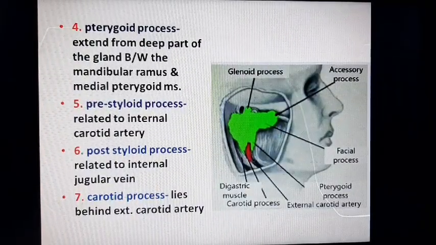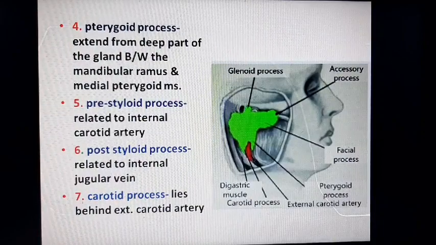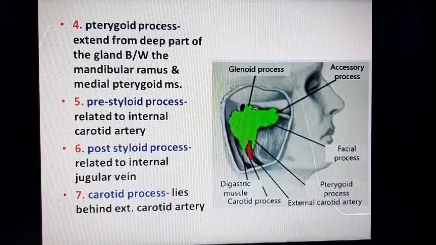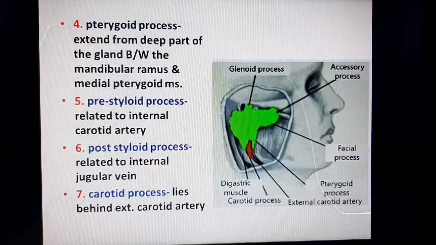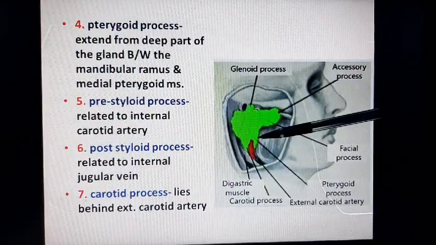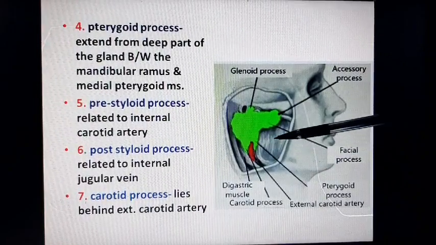Next is pterygoid process. It extends from deep part of the gland between mandibular ramus and medial pterygoid muscle. You can see the pterygoid process. Here is the pterygoid process. This is the masseter muscle.